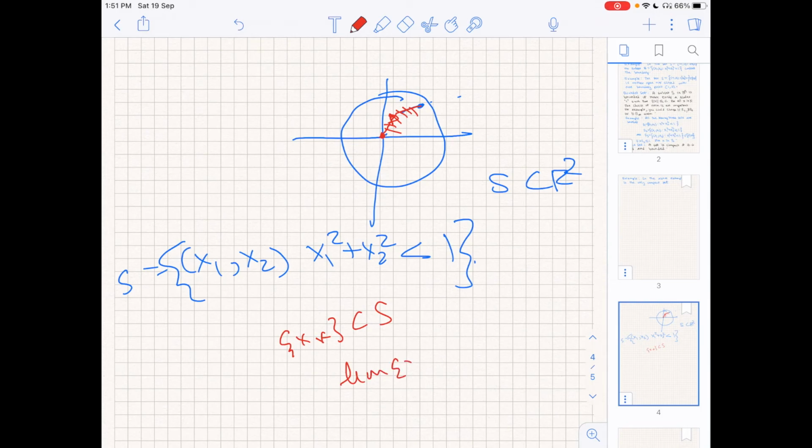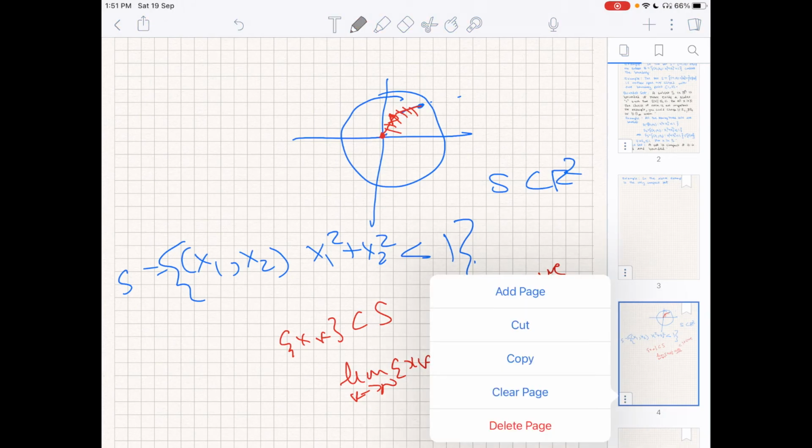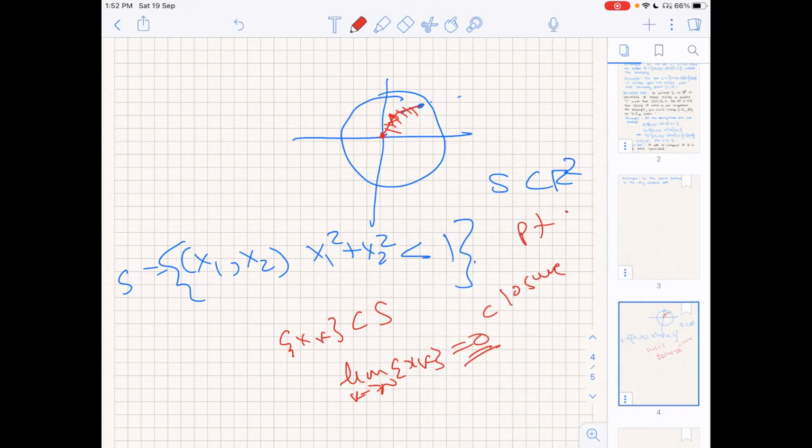The way I have chosen my sequence, the limit of xk as k tends to infinity is 0. So 0 becomes a closure point.